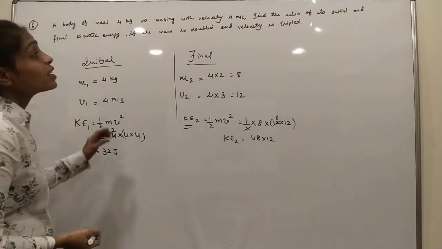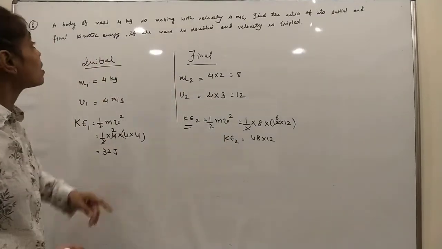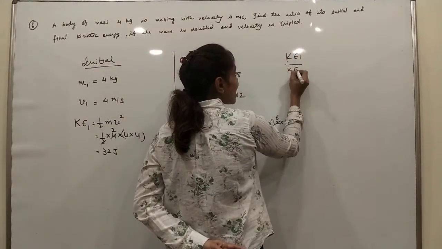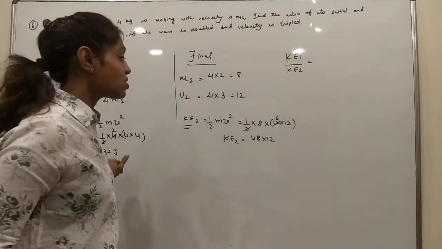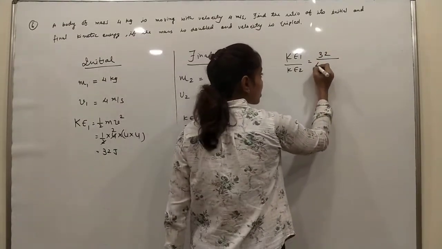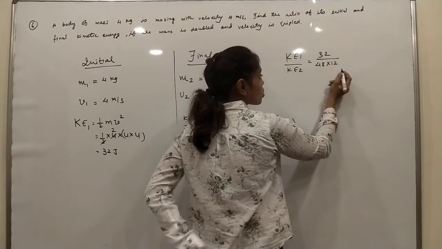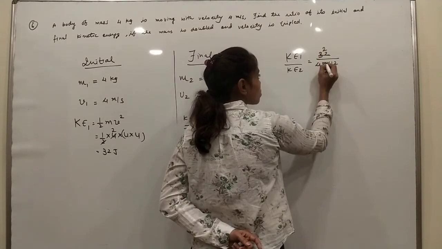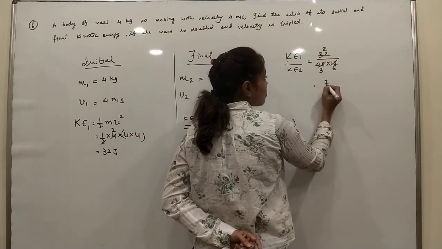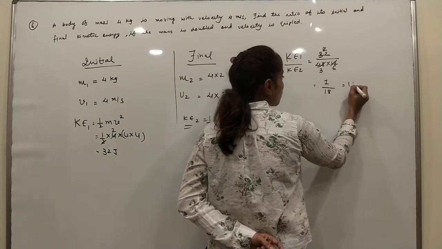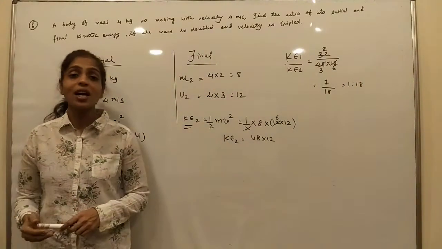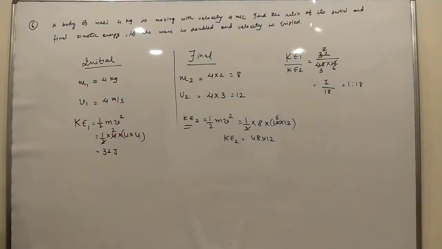Now you have to find the ratio of initial kinetic energy and final kinetic energy. Initial kinetic energy is 32 and final kinetic energy is 576, so the ratio is 1:18. The ratio of initial kinetic energy to final kinetic energy is 1:18. It's very simple.